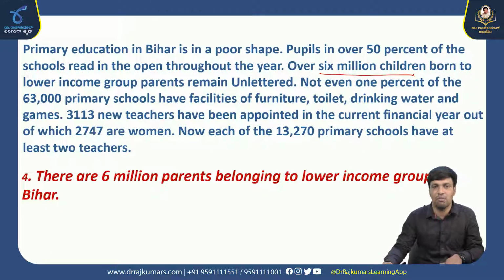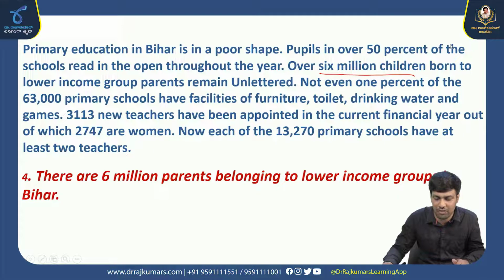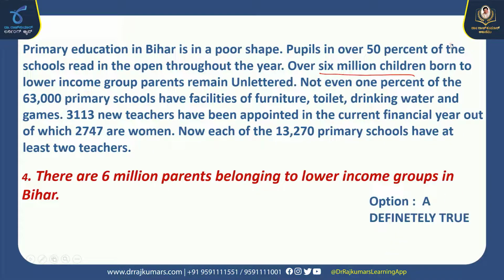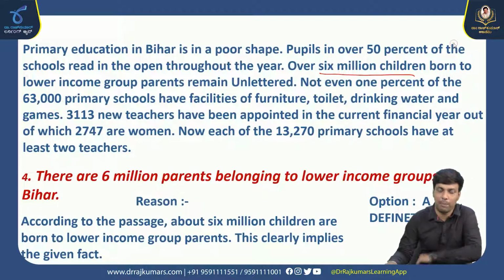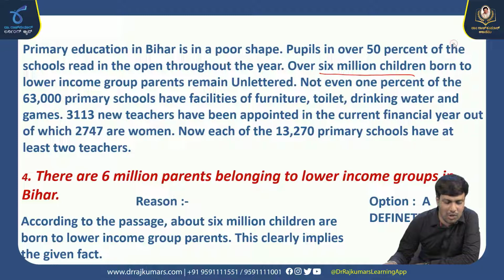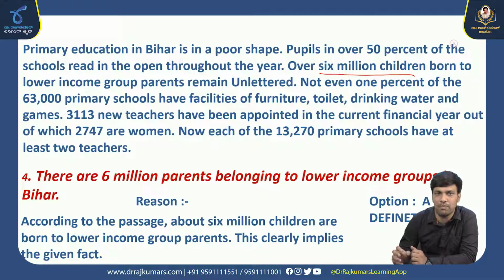The conclusion drawn from this inference is definitely true, because it is 100% stated in the passage. Okay, right? Reason: according to the passage, about 6 million children are born to lower income group parents. From this we can clearly get the fact that over 6 million families belong to the lower income group. So the option we can choose is definitely true.